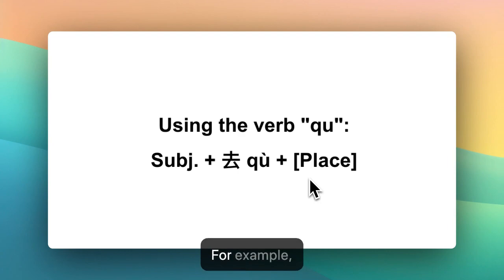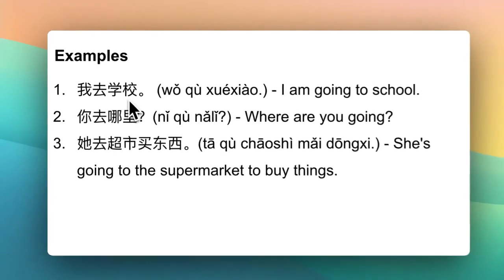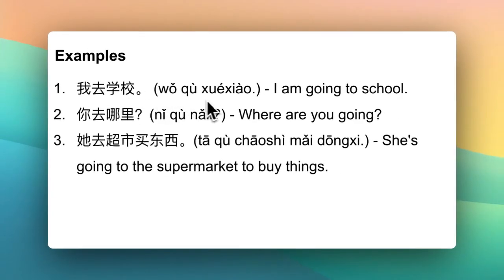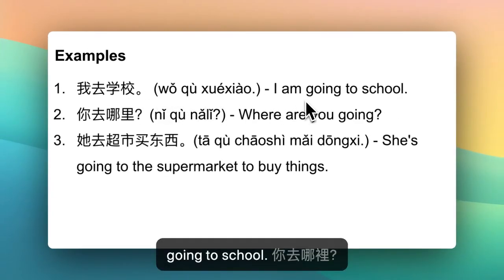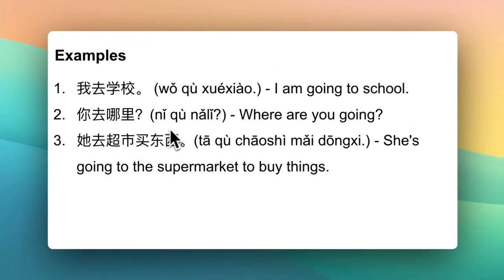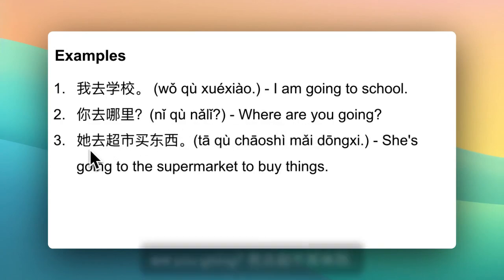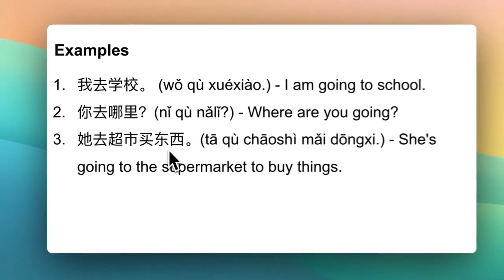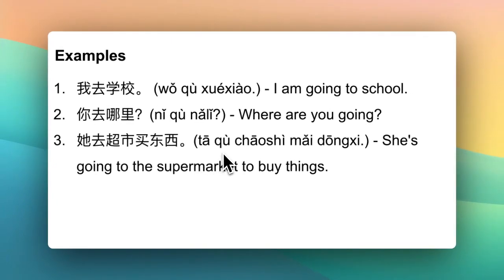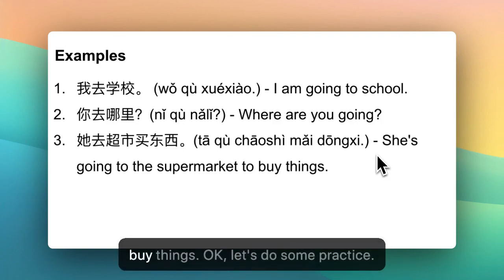For example, 我去学校。I'm going to school. 你去哪里？Where are you going? 他去超市买东西。She's going to the supermarket to buy things.